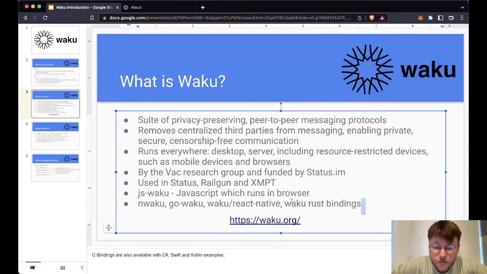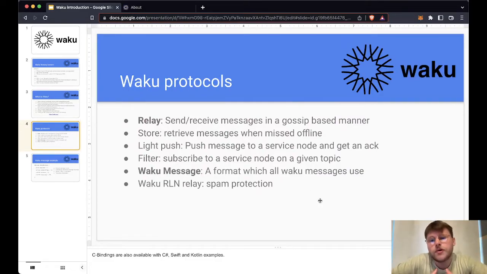But yeah, I got all this information on waku.org. So if you want more, just go to that link. There's lots of good stuff on the website. So the different protocols they offer. The relay one is one of them we're going to be looking at today.